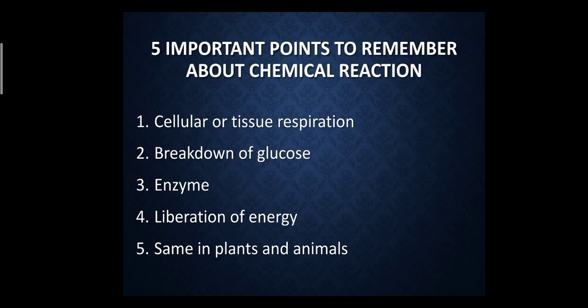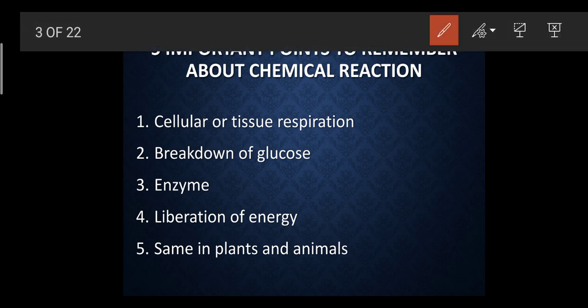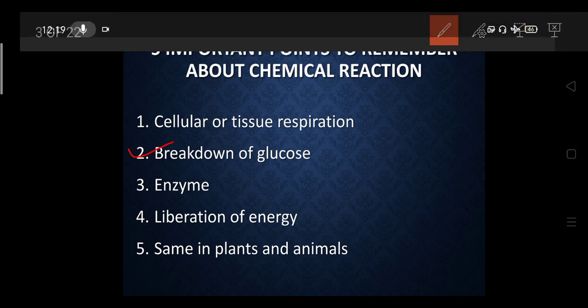So there are 5 important points we have to remember about the chemical reactions. There is cellular respiration or tissue respiration which is going to occur, which we are going to study in detail. There is a breakdown of the glucose. We have studied the reaction regarding that part: the glucose got oxidized and releases CO2, H2O and energy. That energy was nothing but the ATP.